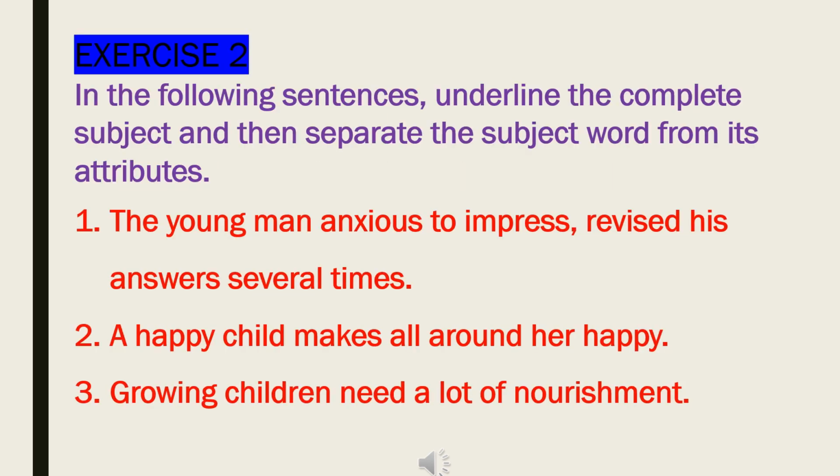Here is our second exercise. In the following sentences, underline the complete subject and then separate the subject word from its attribute. When the subject of a sentence has more than one word, all these words together make the complete subject. In this set of words, the more important word is called the subject word.